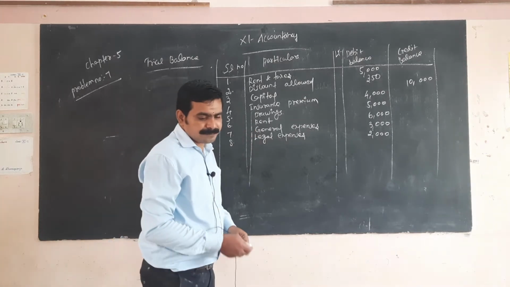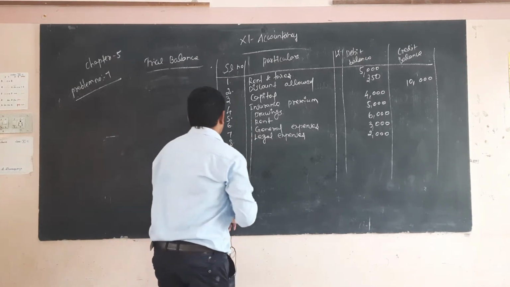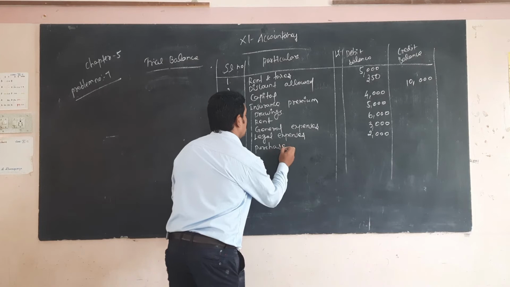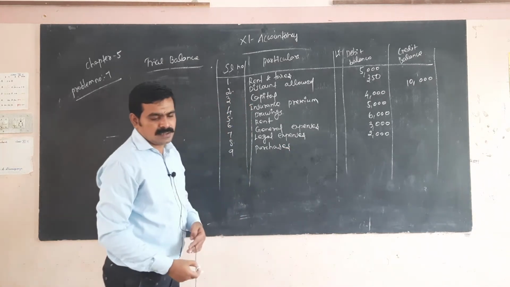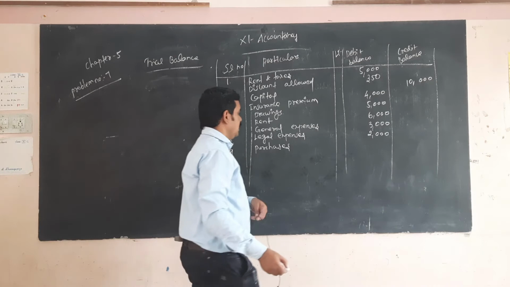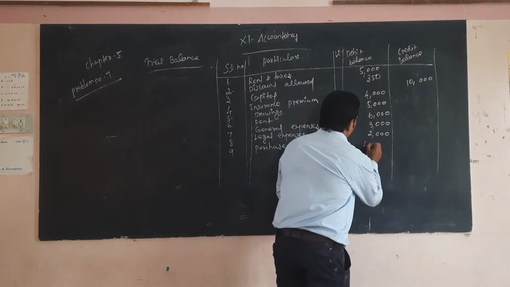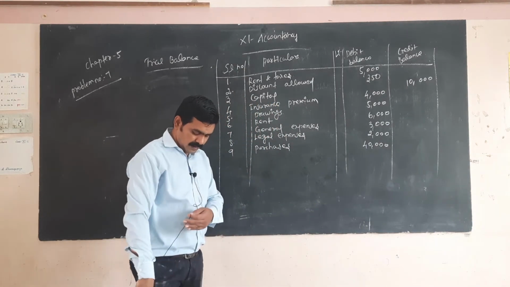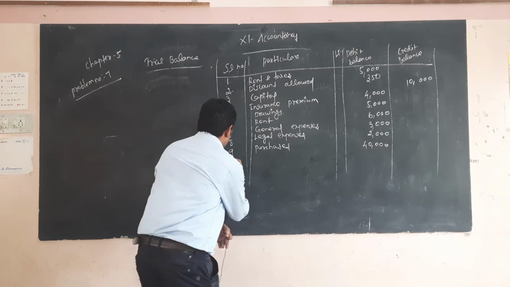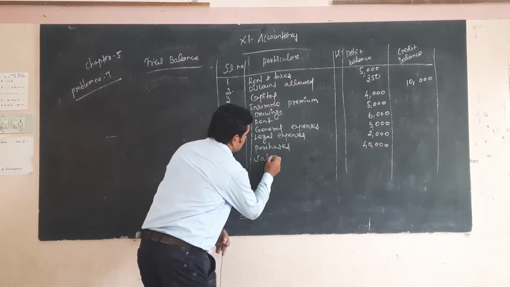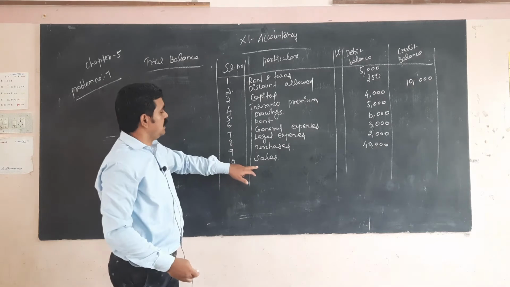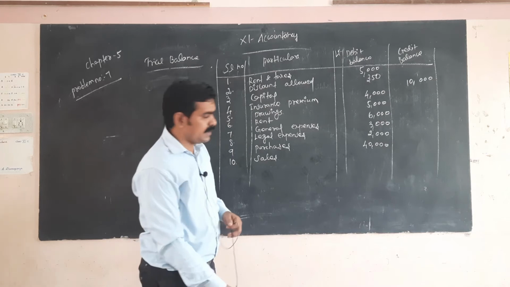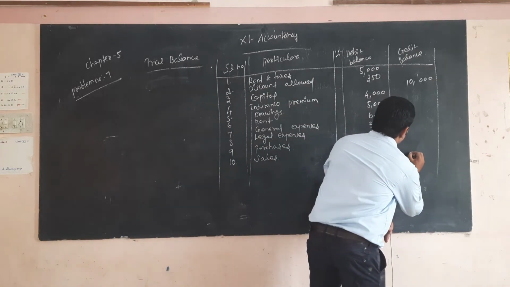Okay. Next one, purchase. Purchase is one of the expenses. So 40,000. Okay. Next one, sales. Sales is one of the income. It comes under the credit side. So the amount is 55,000.